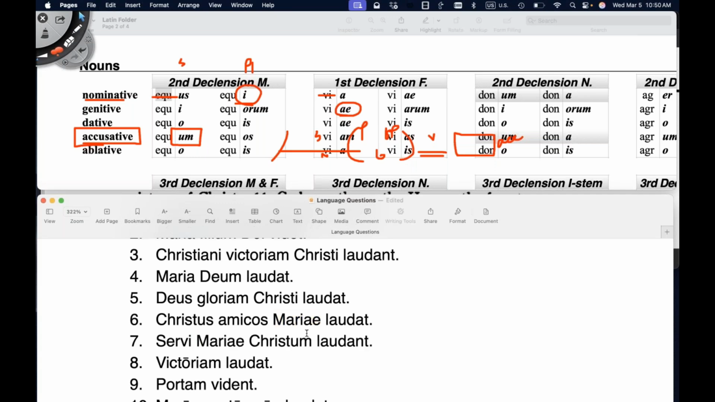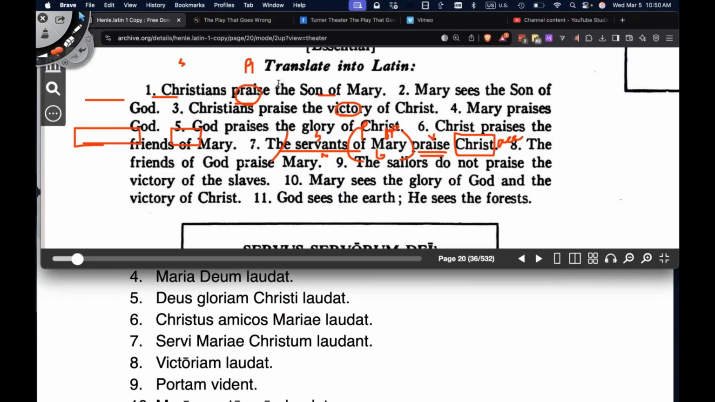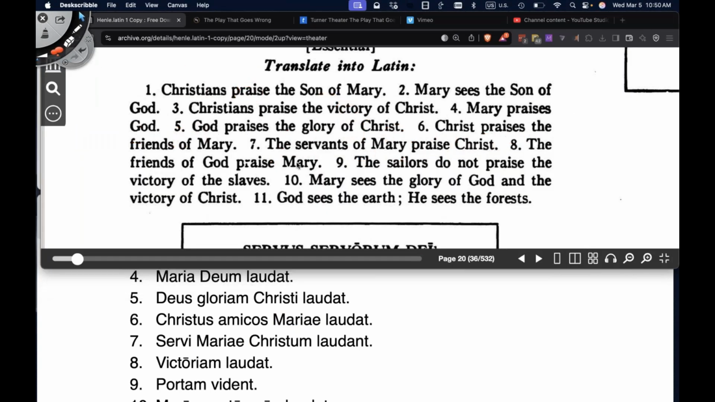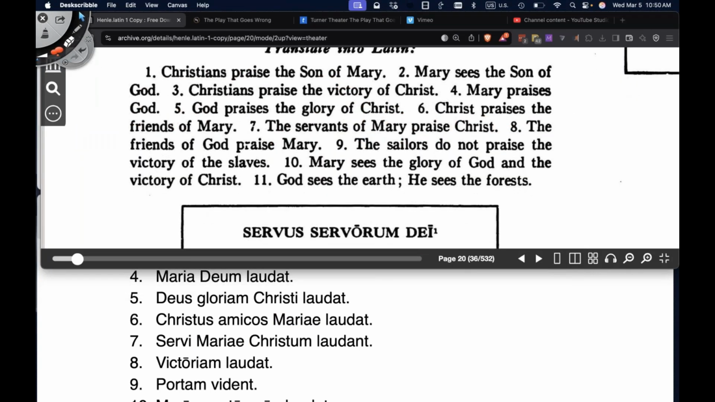We've got that already up here, so let's copy that. Okay, that's number 7. Number 8. The friends of God praise Mary. Friends, subject to the sentence, nominative case. What are they doing? They're praising, verb. Whom are they praising? They're praising Mary, direct object, accusative case. Whose friends? The friends of, preposition, of God, object of the preposition. The friends of God, prepositional phrase, genitive case.